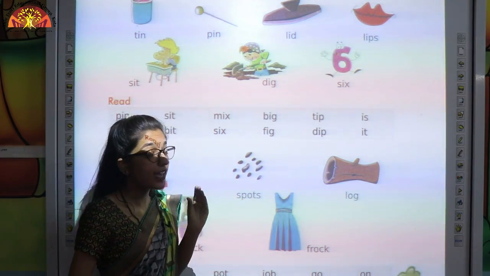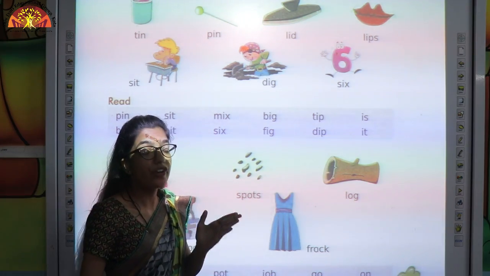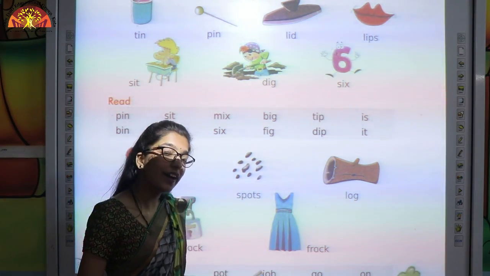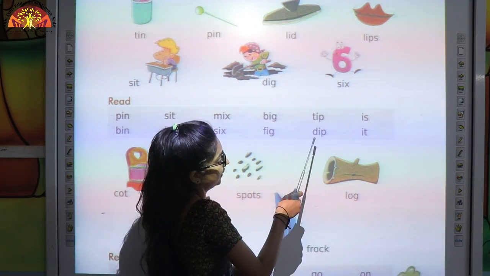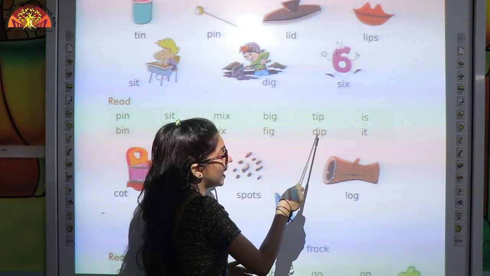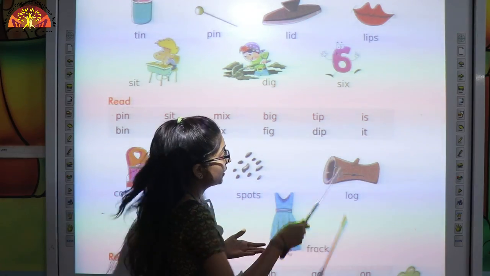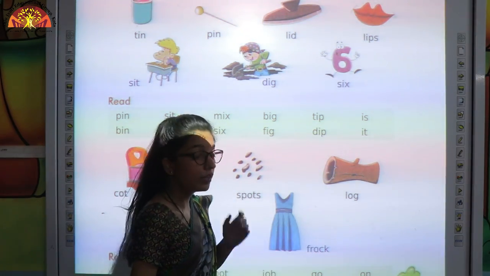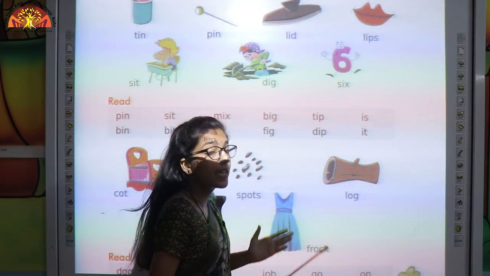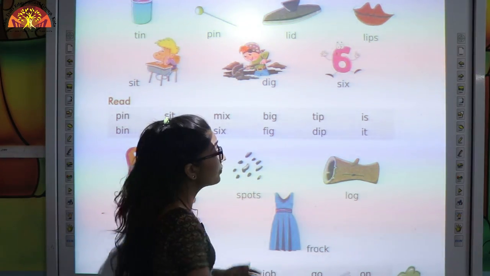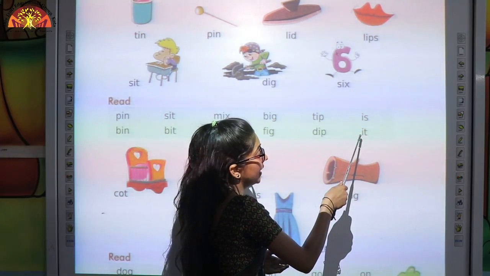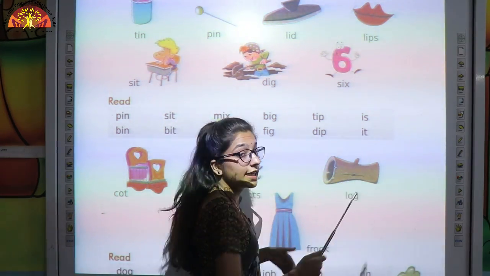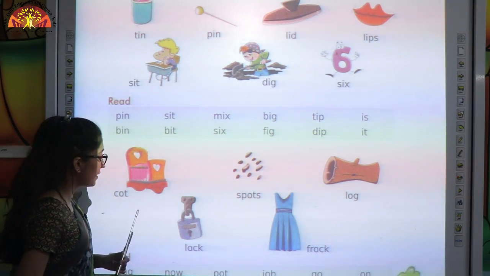F-I-G, fig. Sound of F is F. Sound of I-G is ig. So it will become fig. D-I-P, dip. Sound of D is D. Sound of I-P is ip. So it will become dip. I-T, it.